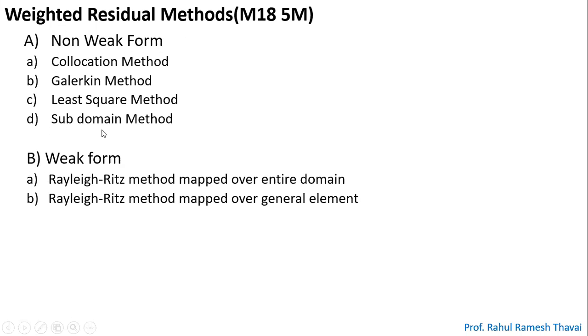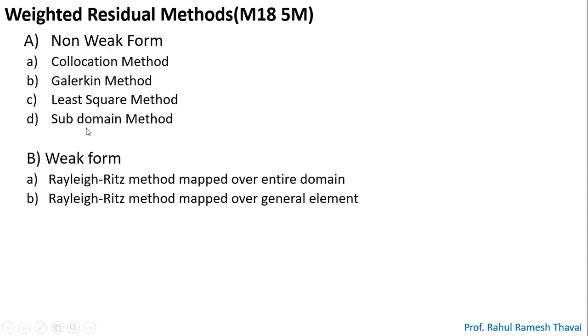But in weak form, the governing differential equation they have given, you reduce to its half degree, and then you are solving. That's why this is called weak. So which are the non-weak methods? Collocation, Galerkin, least square, and subdomain.